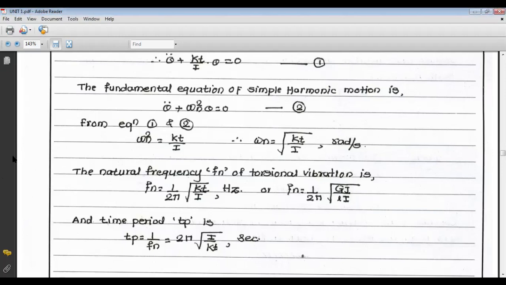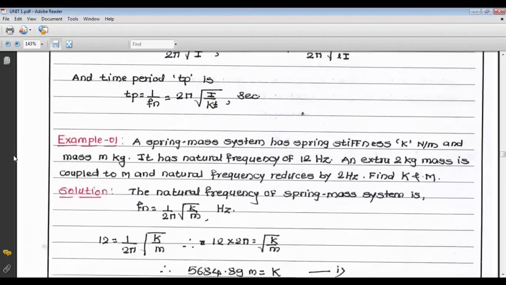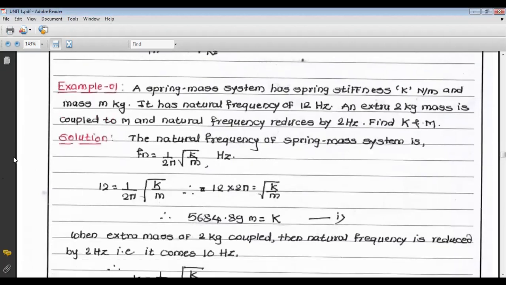Next we are going to take an example based on the fundamentals of vibration. A spring mass system has spring stiffness K in Newton per meter and mass M in kg.